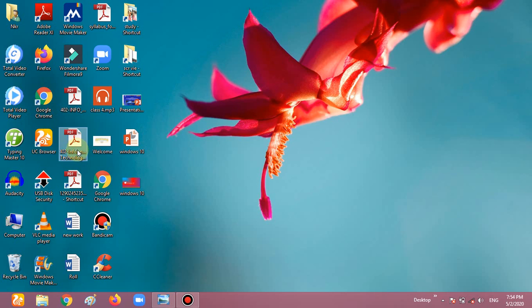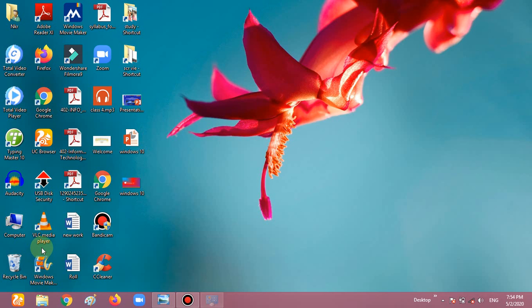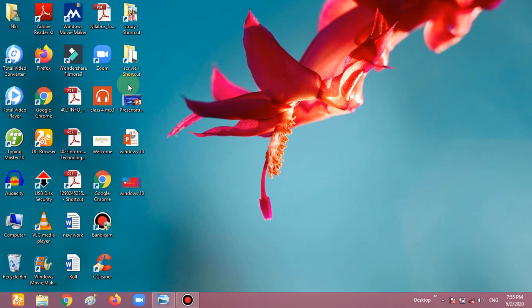Every icon, for example this one, represents the UC browser. This one represents a software, this one represents My Computer. It gives all the details about my PC. How can we see all the details of my PC? Simply right click on this icon and go to the Properties option. Now we see all the details of my PC very easily. So every small picture on the screen is known as an icon and it represents a program. Okay, now we move forward.